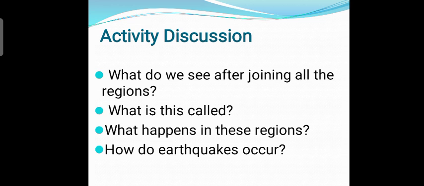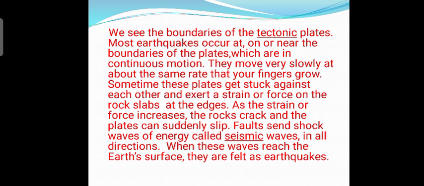What do we see after joining all the regions? What is this called? What happens in these regions? How do earthquakes occur? So let's see, students. We see the boundaries of the tectonic plates. Most earthquakes occur at, on or near the boundaries of the plates, which are in continuous motion. They move very slowly, at about the same rate that your fingernails grow.